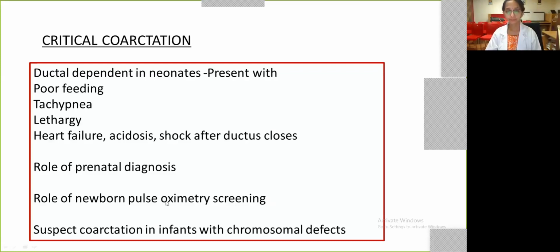Also remember that children with chromosomal defects can have coarctation. And hence, children who have suspicion of Turner, or when children present in the adolescent age with short stature, always try to rule out coarctation in these babies.